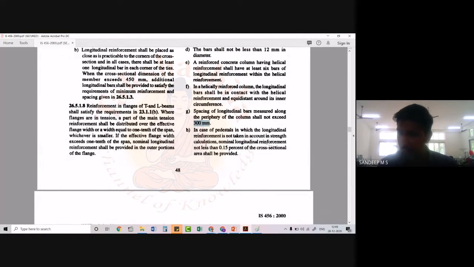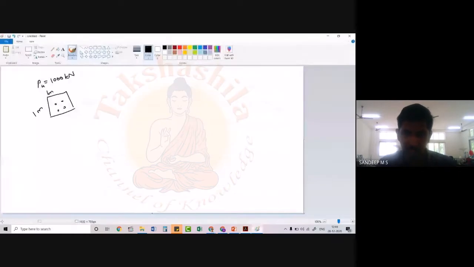Okay, so basically if we have a cross section like this, say suppose I have a cross section like this, okay, and this is say 250 millimeters, and this is say a special type of column, so this value is 750. Okay, so in this, can I provide reinforcement like this? In this fashion?